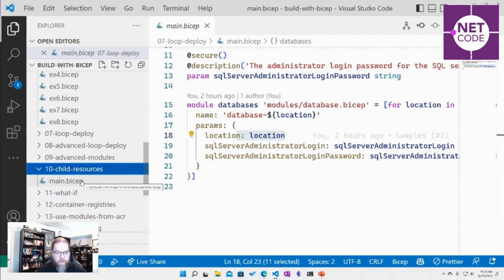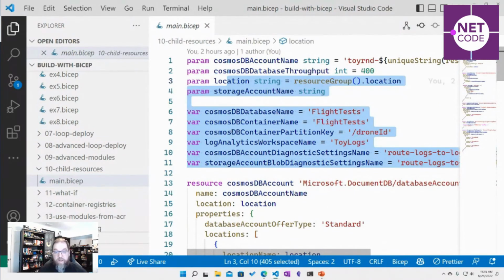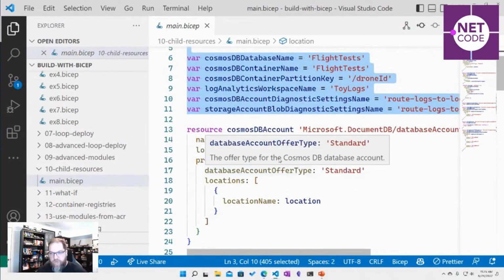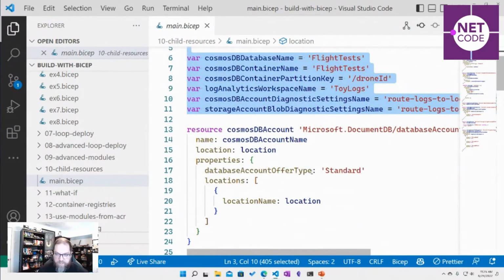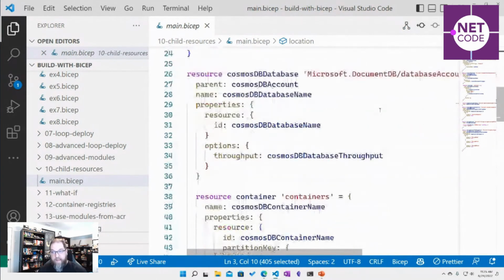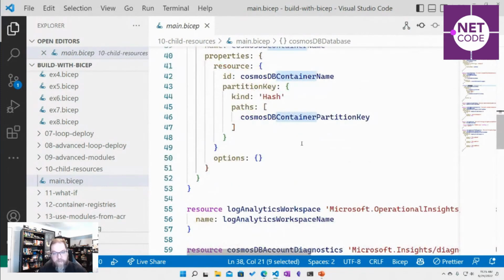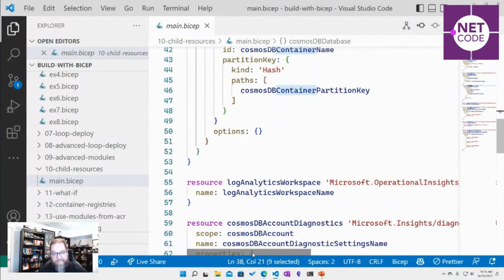Sometimes there's things that already exist. So as we're building out all sorts of resources, you're going to see child resources and parent resources, things like, hey, I'm building a database account and a database, and these things are all related. And then this database has inside of it a container. We can do nested and child objects, but we can also work with existing objects.